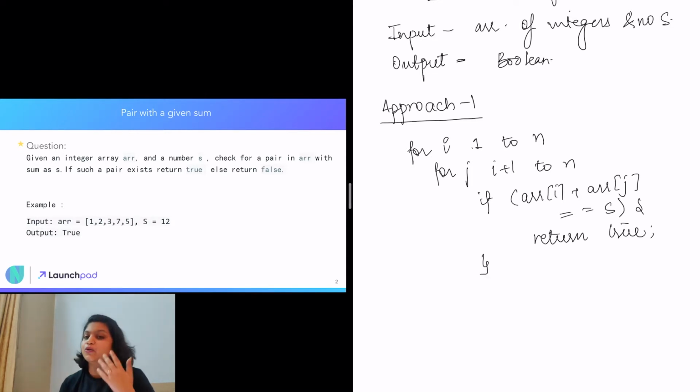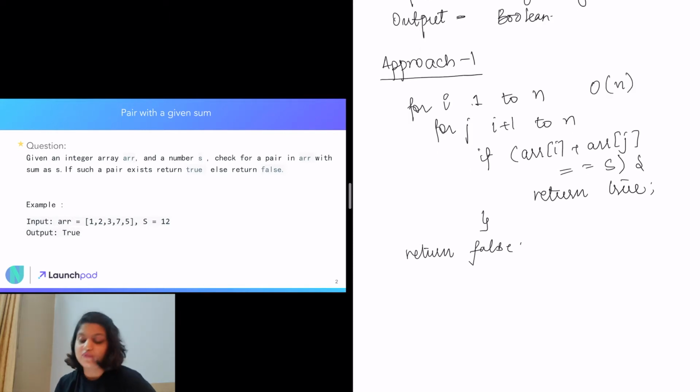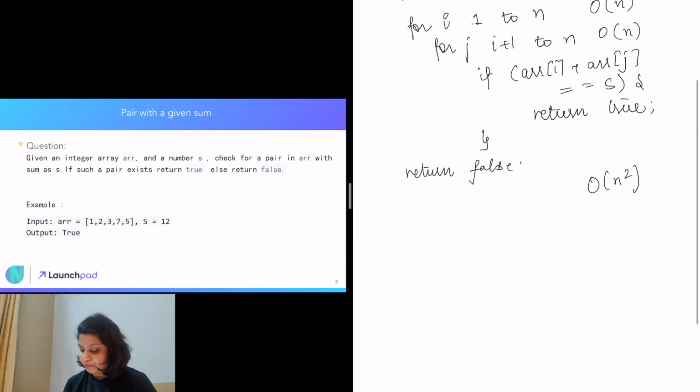If at the end of both the loops we still do not come across a pair whose sum is equal to s, then we just return false, because this array does not contain such a combination. The time complexity of this approach is order of n into order of n, basically order of n square. So it's a square time complexity.